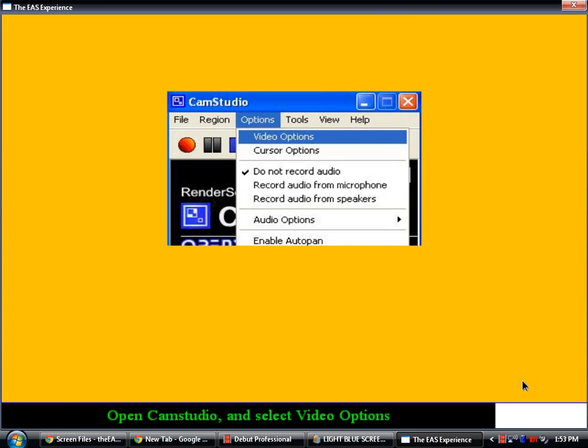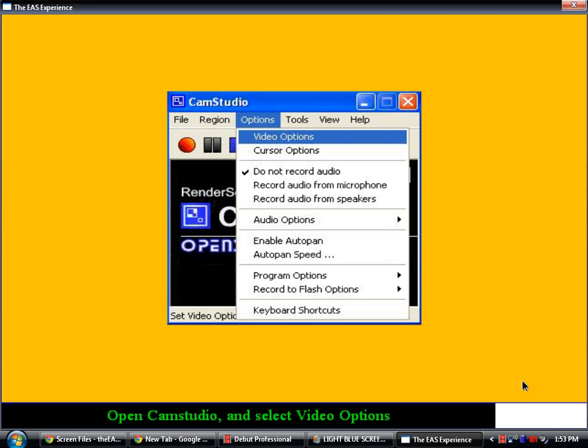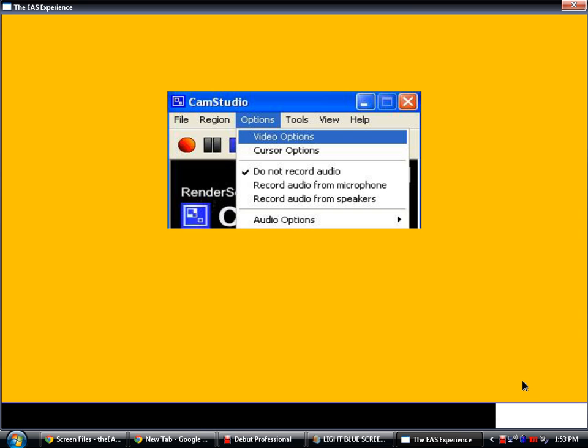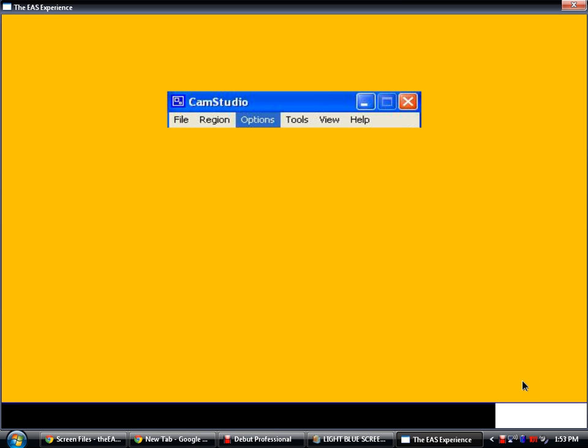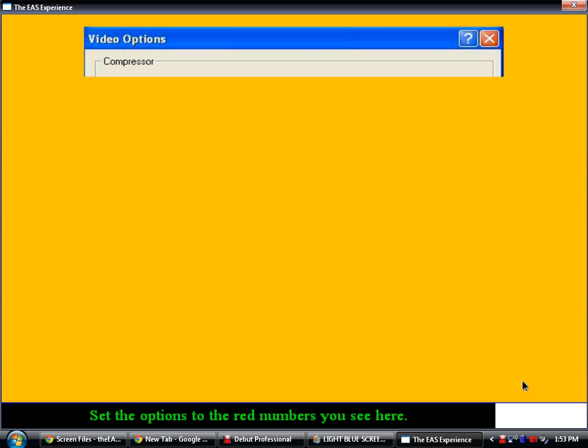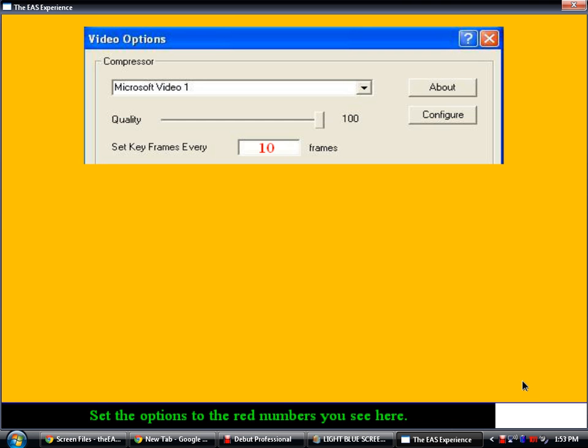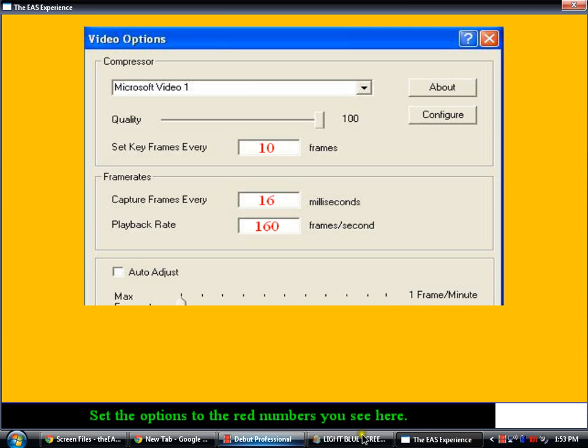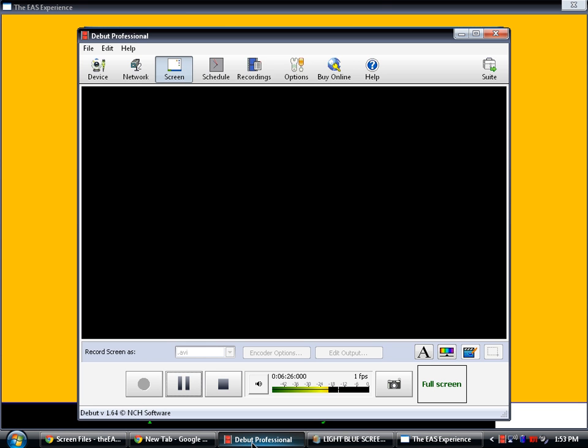Then it'll show you for Cam Studio. I'm using Cam Studio right now, so there's not much I can do. My computer goes as slow as a turtle.